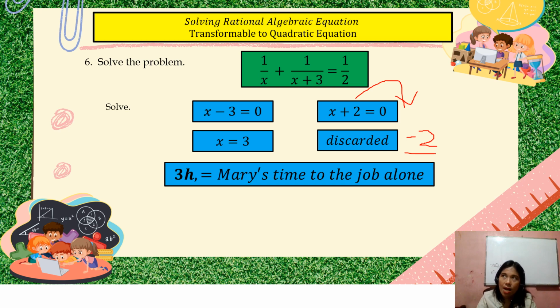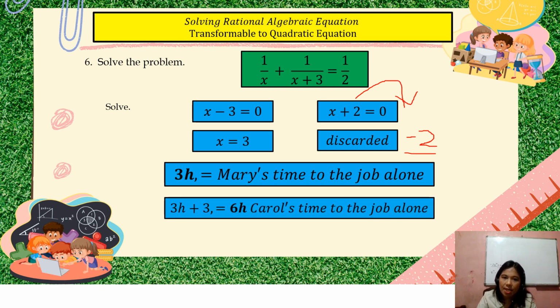Diba sabi, how many hours will Mary do the job alone? So, 3 hours. E, paano kung i-ask Carol? So, di ba Carol is 3 hours more. So, therefore, Carol's time is 6 hours. Okay? Yan yung sagot sa problem na asynchronous activity nyo. Okay?